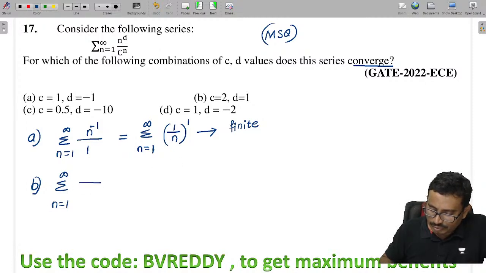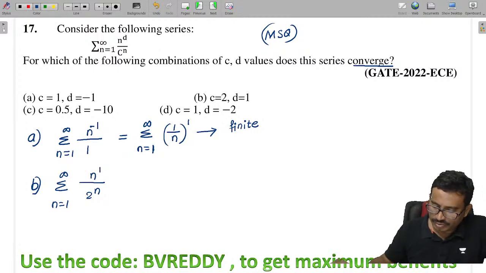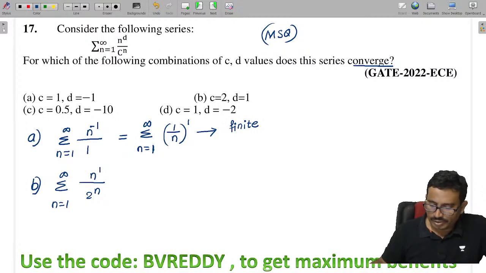C value 2 means 2 power n. So this is 2 power n, and n we have, and D value is how much now? 1. Now you tell me, will this be convergent or divergent?